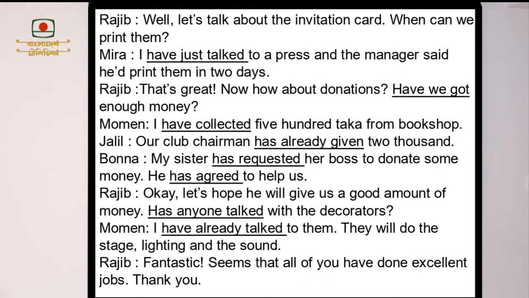Well, let's talk about the invitation card. When can we print them? I have just talked to a press and the manager said he would print them in 2 days. That's great. Now how about donations? Have we got enough money? I have collected 500 taka from bookshop. Our club chairman has already given 2,000. My sister has requested her boss to donate some money. He has agreed to help us. Okay, let's hope he will give us a good amount of money.